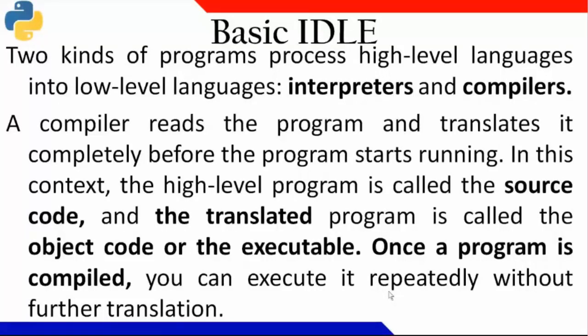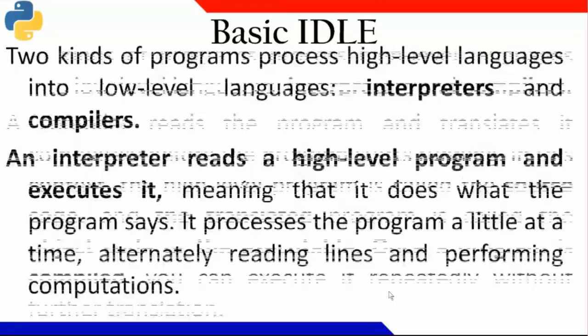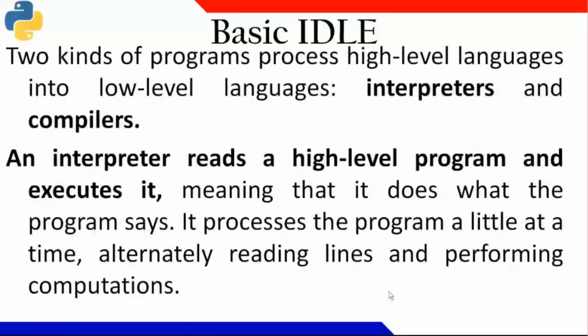If the code is fully error free, only then will it convert it to an exe or executable file, and the executable file will be executed. But it is not that way in Python. If, let us say, after the first 5 lines the 6th line has an error, then the first 5 lines will be executed, and only at the 6th line will it stop.